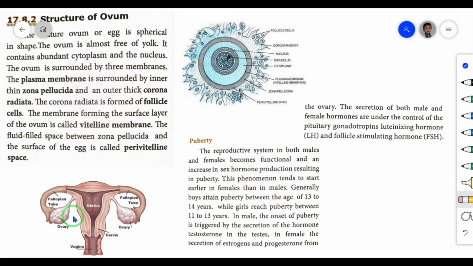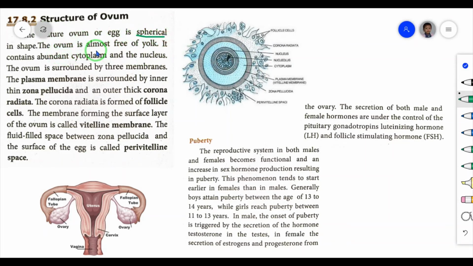So two ovaries are present, right ovary and left ovary. These ovaries produce ova. Now we are going to see the structure of the ovum. The mature ovum or egg is spherical in shape.